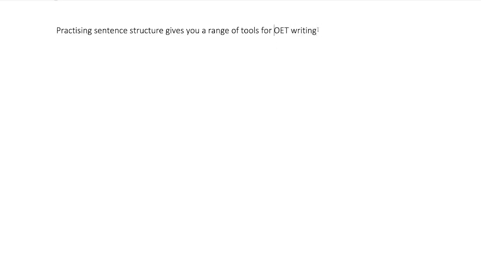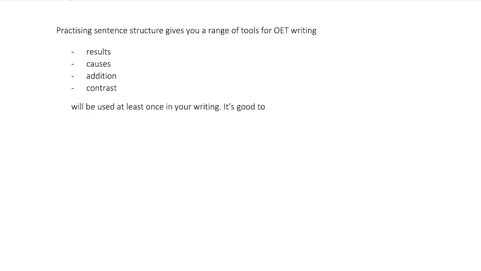If you think about it, you're probably going to need to use results, causes, addition, contrast. You're going to need to use all of them at least once, maybe twice, in your writing. It's good to have the choice of linker.